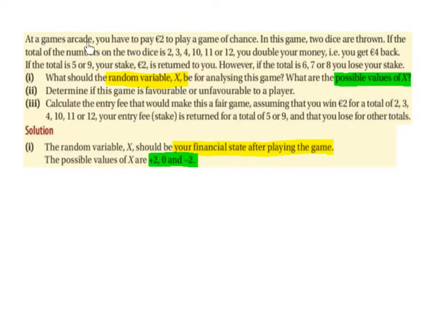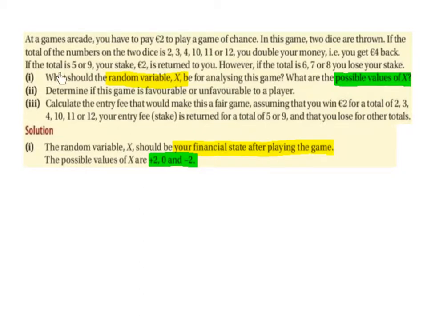At a games arcade, you have to pay €2 to play a game of chance. In this game, 2 dice are thrown. If the total of the numbers on the 2 dice is 2, 3, 4, 10, 11 or 12, you double your money, i.e. you get €4 back. 2 doubled is 4. If the total is 5 or 9, your stake, €2, is returned to you. However, if the total is 6, 7 or 8, you lose your stake.